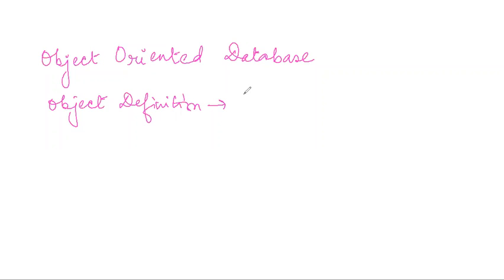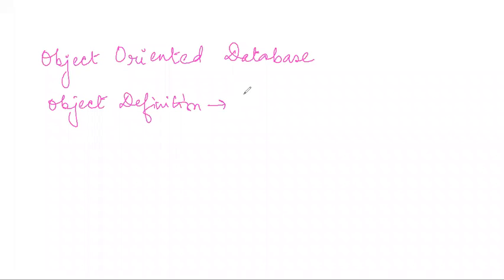Ma'am, an object is an instance of a class. Don't say it like that. Object is an instance of a class, that is a basic definition. I am not asking that, and everyone knows that. It's an instance of a class. A class is a collection of similar